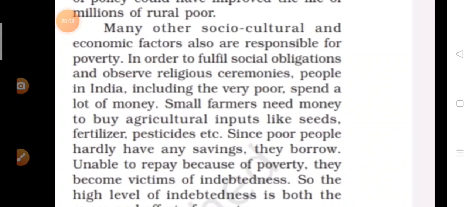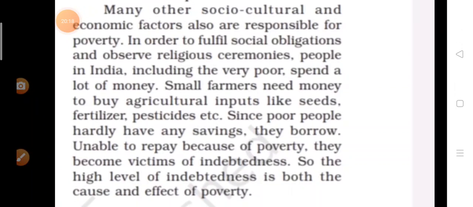For example, in marriages in India, they have to give dowry, and for that, what will they do? Of course, they will take a debt. They will borrow. Small farmers spend a lot of money, and religious ceremonies also. There are so many religious ceremonies prevailing in India, and because of that, they have to pay a lot of money. This is also a reason of poverty in India.